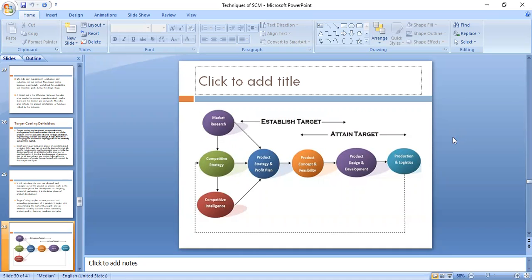What kind of strategy the company will follow, that will become the competitive strategy. If a company is going to introduce a product which is totally new in the market, in that case you are the introducer of that particular product, so you don't face any competition as such.